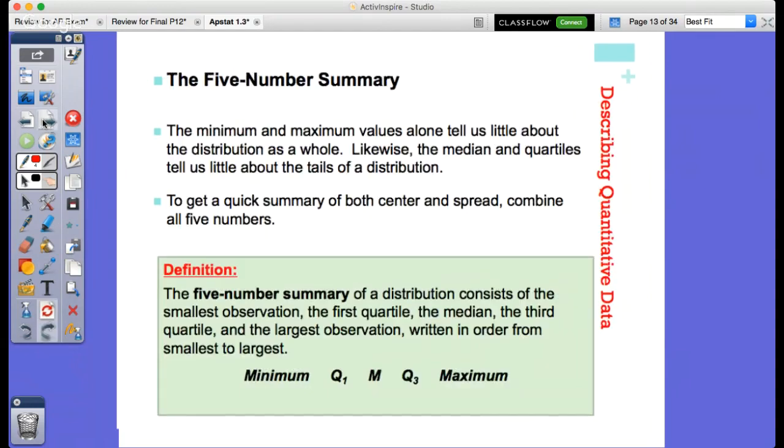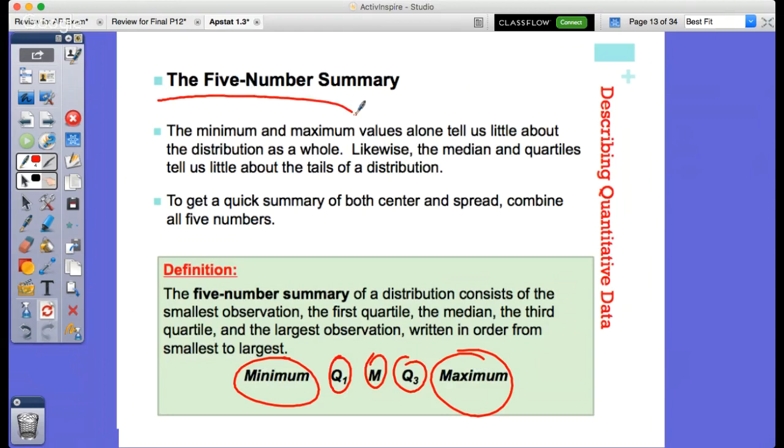All right. Okay, 5-number summary. Keep it going with me. Let's keep it rolling. For the 5-number summary, we need to know 5 different values: median, Q1, Q3, maximum, and minimum. Maximum and minimum are simply the highest and lowest value. And that's how we write it: minimum, Q1, median, Q3, maximum. We call that a 5-number summary, and it helps us to write out what the distribution would look like.